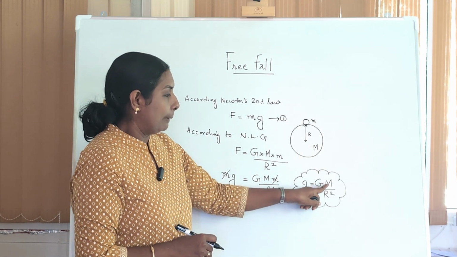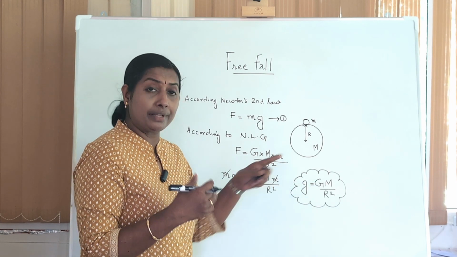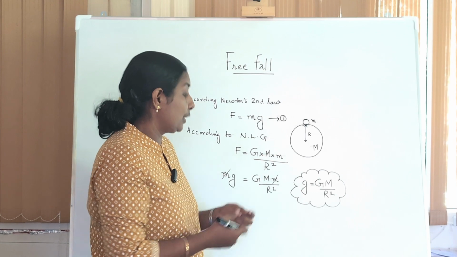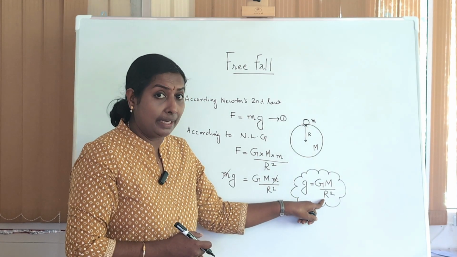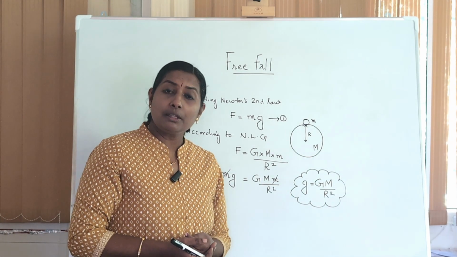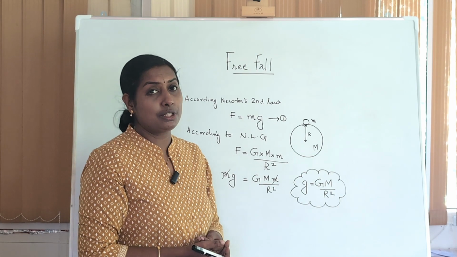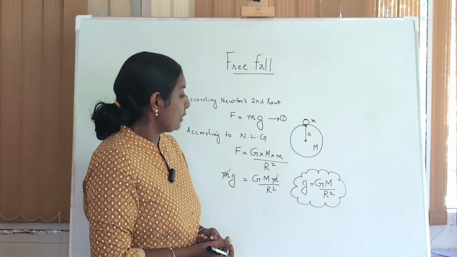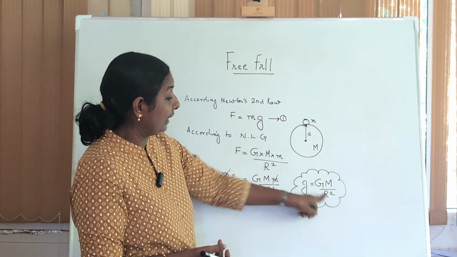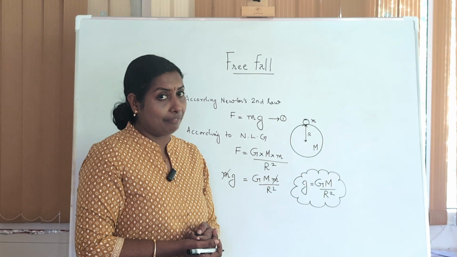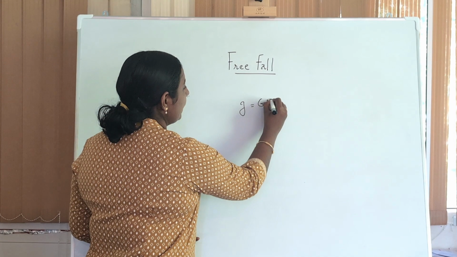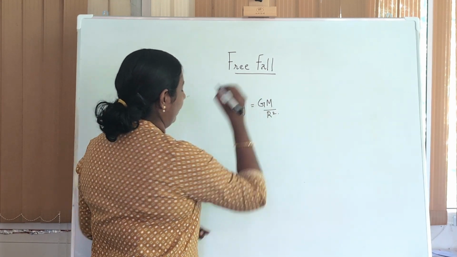It depends upon the mass. Here it is the mass of the earth, or we can say mass of the planet for which we are concerned about the acceleration due to gravity, and it is the radius of the earth or radius of the planet. So, we are recapping it once again. What are the factors on which acceleration due to gravity on a planet depends? It depends on the mass of the planet and radius of the planet. Greater the radius of the planet, lesser will be the acceleration due to gravity. So, once again, it is g is equal to GM by r square, isn't it?